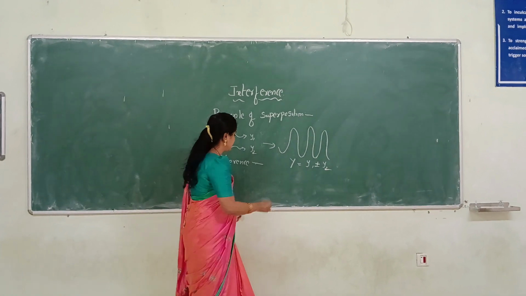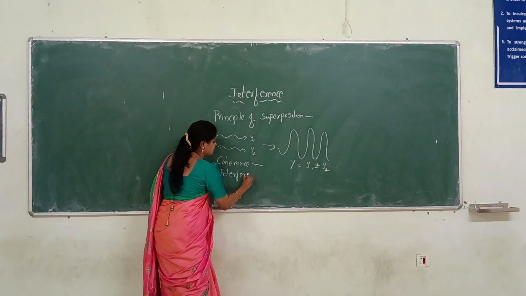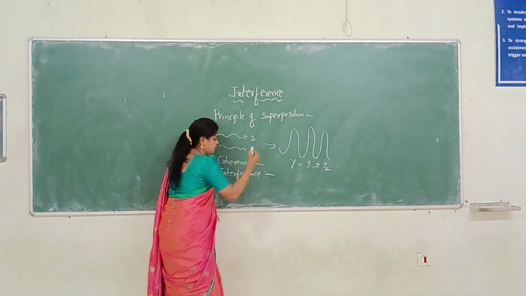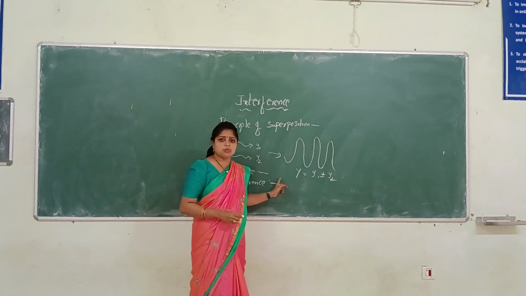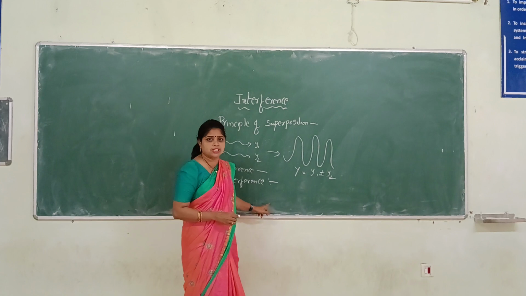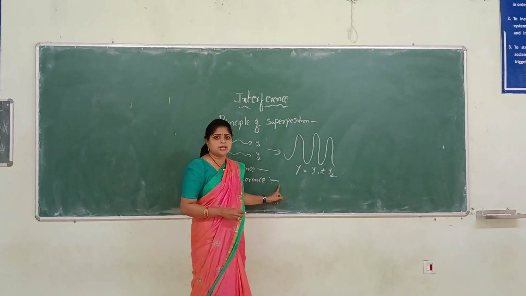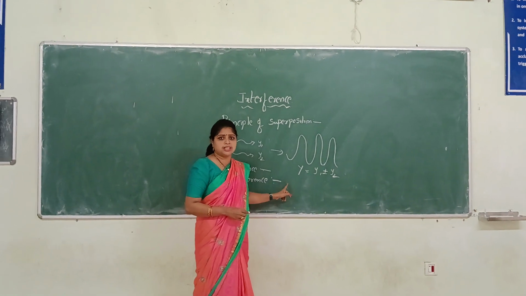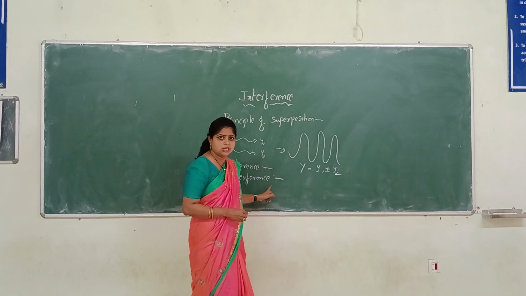Again, interference. What is the principle of interference? Interference means that when two or more waves are superimposed on each other, the resultant intensity differs from the intensities of the individual waves. So the distribution of intensity, a modification of intensity, takes place in the interference concept.